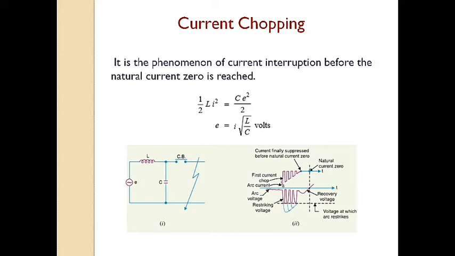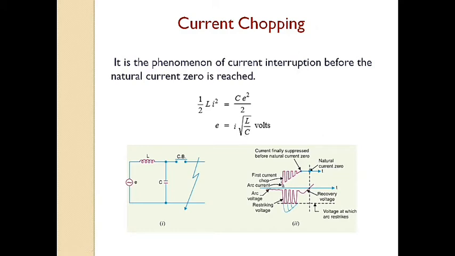of the circuit breaker. Now suppose the arc current I is chopped down to zero value as shown by the point A. As the chop occurs at current I, the energy stored in the inductance is Li²/2. This energy will be transferred to capacitance C, charging the latter to a prospective voltage E, given by ½Li² = Ce²/2. From this equation, E = I√(L/C) volts.